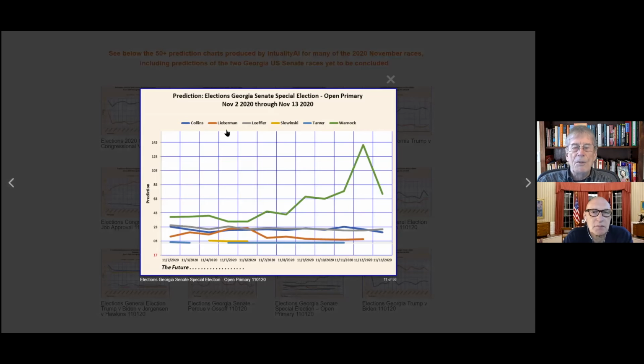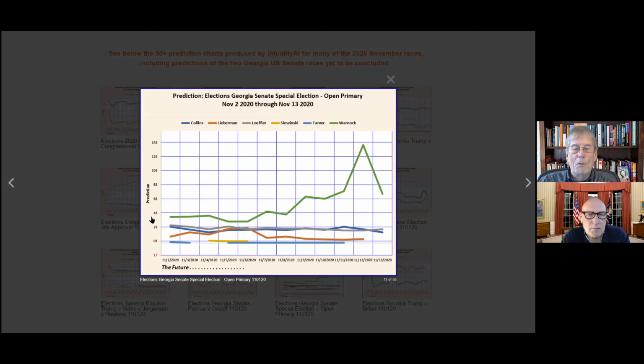This includes all of the various people that ran for that office, but it shows, for example, the two that are being talked about, one being Warnock, which is this green curve right here, and the other one being Loeffler, which is a gray line buried down under here someplace.